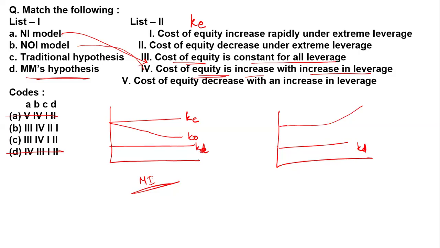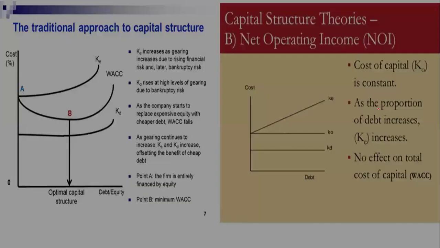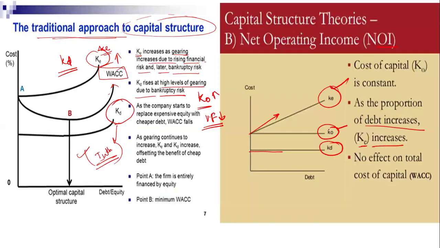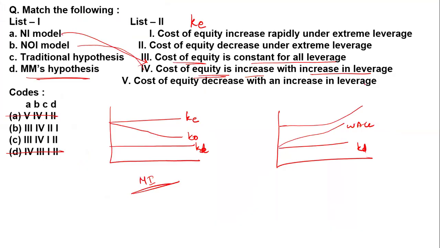So what is happening? Your WACC is also going to increase over here. In the NOI approach, Ke is increasing, cost of debt is constant. But if the equity increases, it adversely affects, debt is increasing and K is increasing. So they both are increasing. That means the leverage is also increasing, because debt is increasing. So here it is 2.